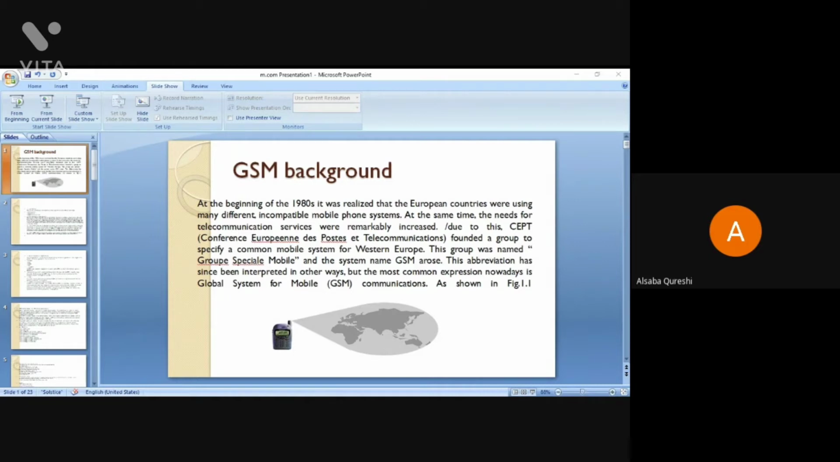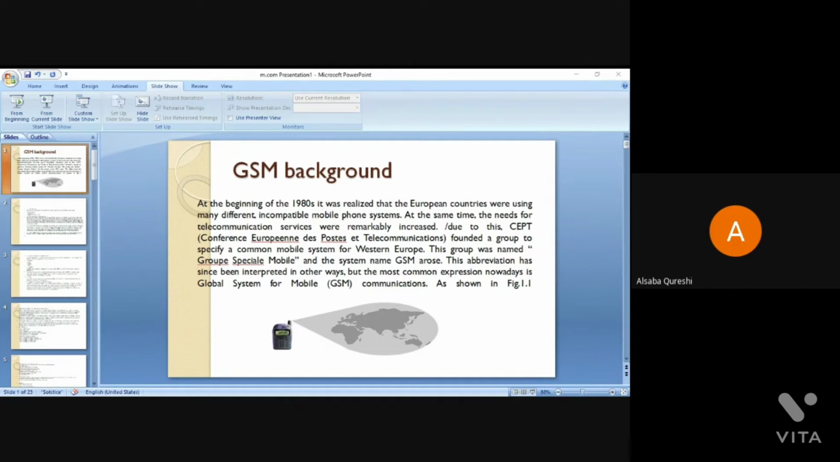So here is some background of GSM. At the beginning of the 1980s, it was realized that the European countries were using many different incompatible mobile phone systems. They realized that a common mobile phone system was needed, and that's why they invented the GSM mobile phone system.